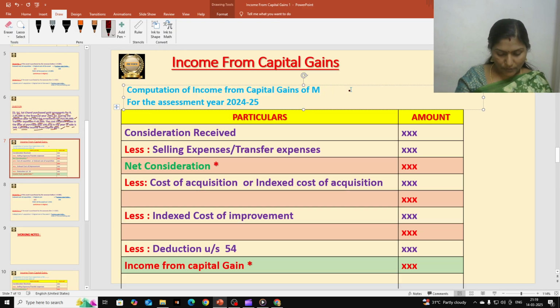What is the name of the assessee here? Sri Sai Chand. So computation of income from capital gain of Sri Sai Chand for the assessment year 2004-05.